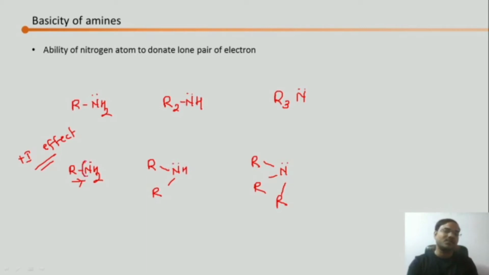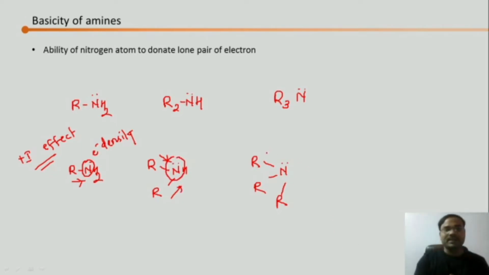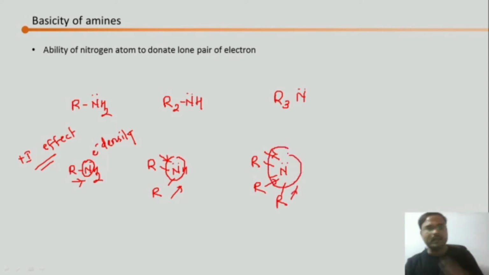So what happens? Electron density on nitrogen increases. I can show the electron density on nitrogen by this circle. Here 2 alkyl groups are donating their electron density, so I can make a bigger circle, as the electron density on nitrogen increases. And here we can see that 3 alkyl groups are giving electron density, so I can draw an even bigger circle showing more electron density on the nitrogen atom.